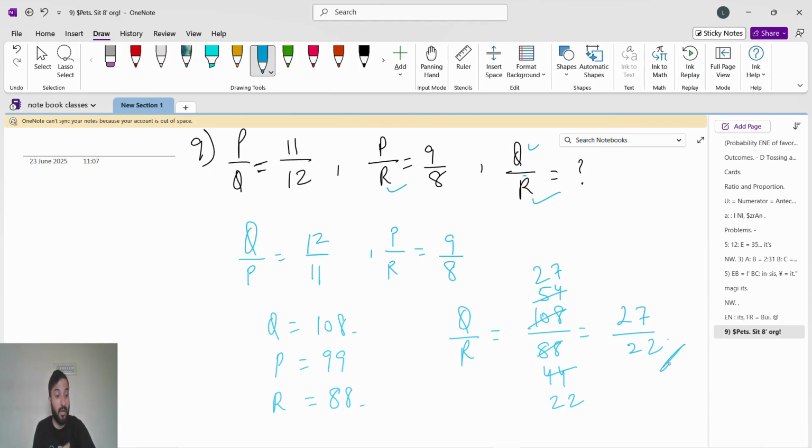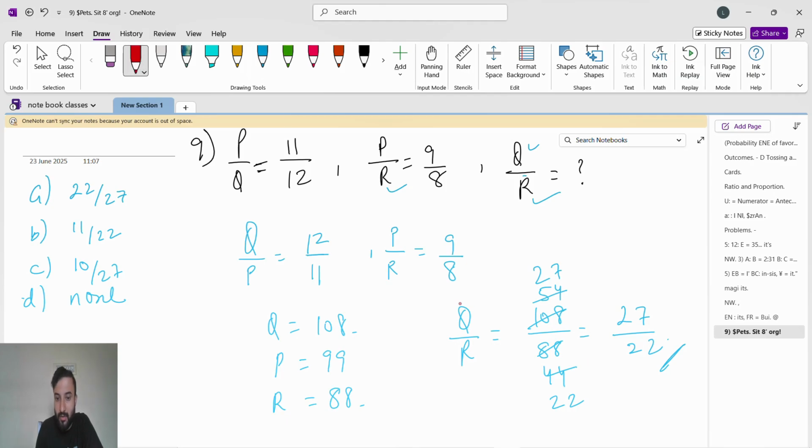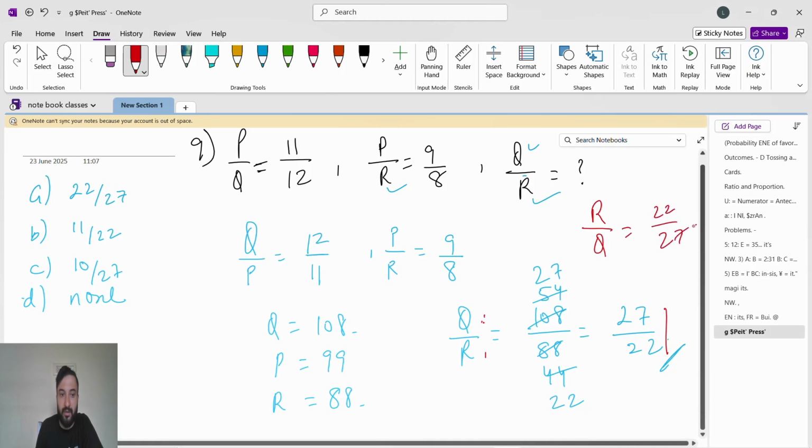See, in the options they will give 22 by 27. The options are 22 by 27, 11 by 22, 10 by 27, and D is none. So don't take 22 by 27, because they have asked Q by R, so it is 27 by 22. If they ask R by Q, then it will become 22 by 27. So here the answer is none of these.